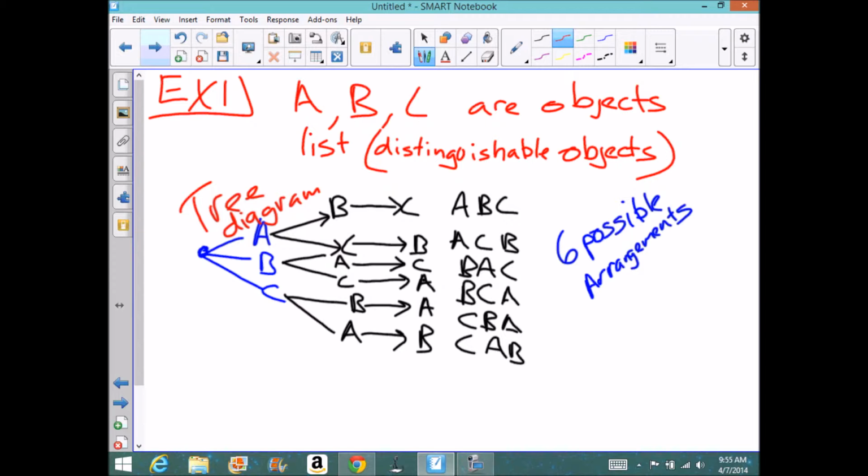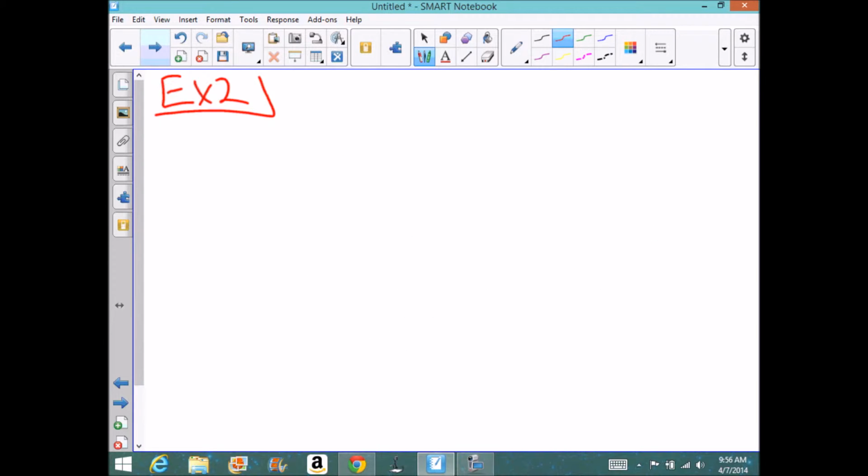This is the same way that you could calculate the probability of like a lottery. So if you have 45 ping pong balls that are labeled 1 through 45, and I choose 1 on the first one, then I have the remaining 44, and then I have the remaining 43, and there are some possible combinations. Well, it sure would be nice if there's a way that I could use some sort of multiplication principle, because just picture the tree diagram for the lottery numbers. It would be very big.